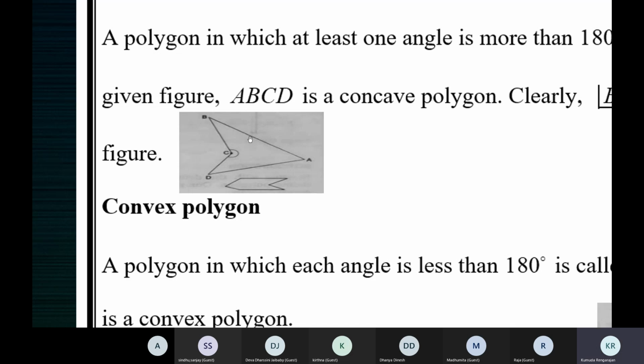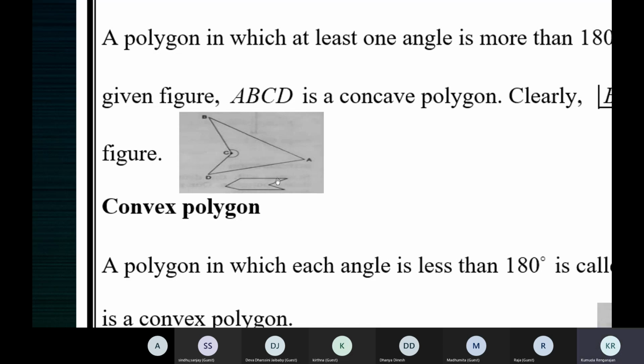I'm not saying there's an open curve. I'm just saying this looks as if the mouth is open. Just imagine this to be a crocodile that has kept its mouth open. So when you see something like a cave here, this is the mouth of the cave. When the figure looks like this, it's a concave polygon.